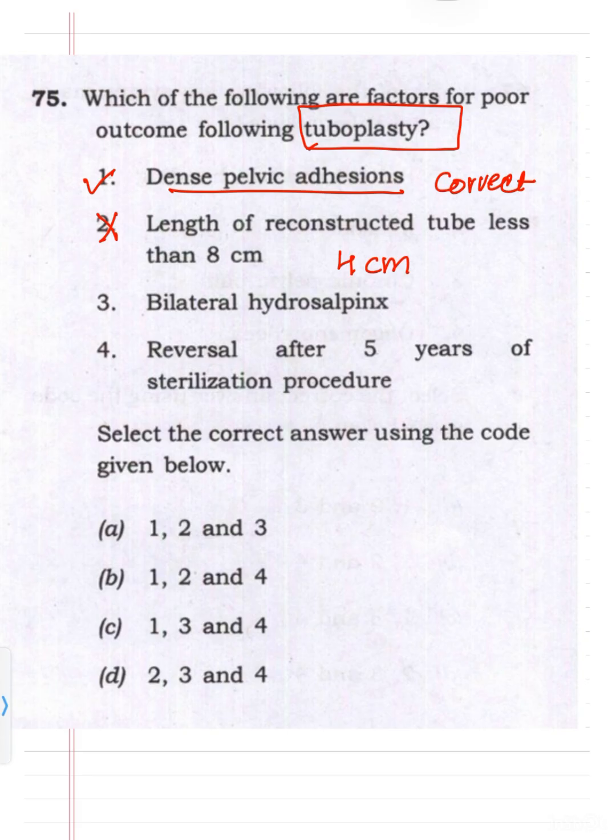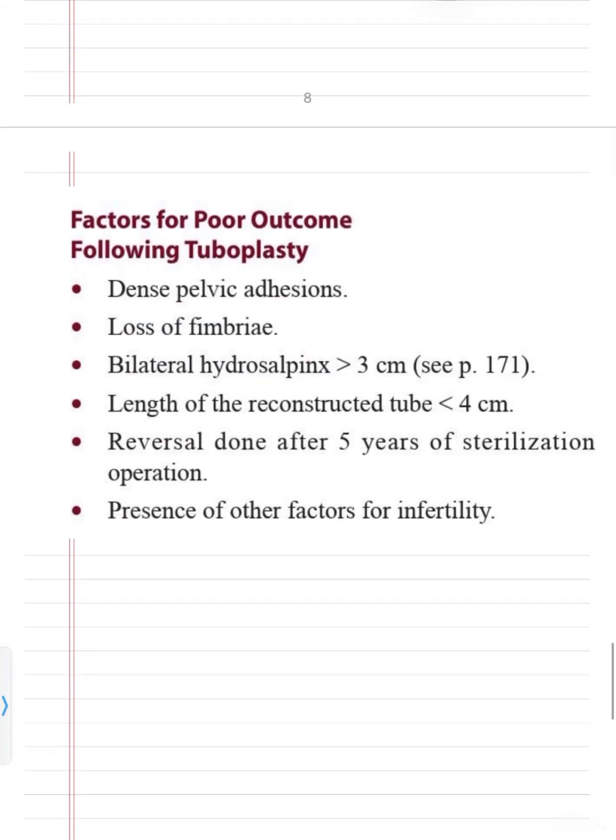Bilateral hydrosalpinx, yes, this is correct. And reversal after 5 years of sterilization: once you have done a sterilization operation and then reverse it by tuboplasty after 5 years, it's not going to be a good outcome. So 1, 3 and 4 are correct. So C is correct. Again, this is taken from Datta's textbook. But what are the factors for poor outcome following tuboplasty?